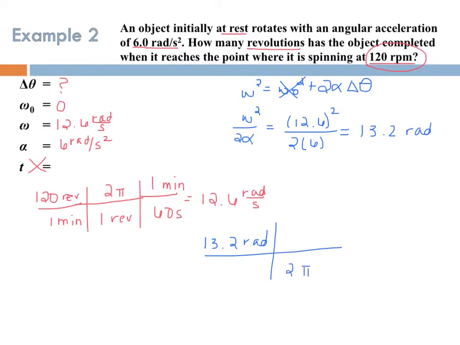2 pi radians gives us 1 revolution. So these radians are going to cancel out and we get 2.09 revolutions. 2.1 is okay here too.